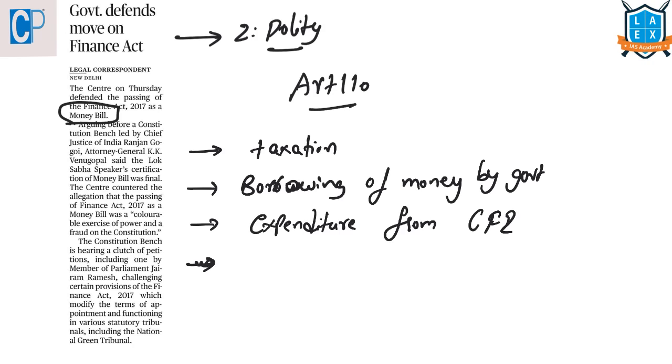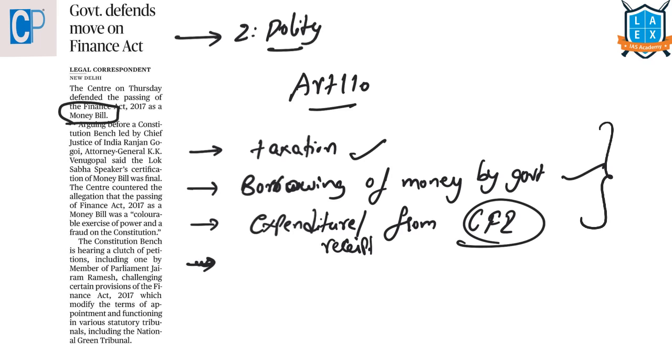So when will a bill be known as a money bill? A bill will be said to be a money bill if it contains provisions related to taxation and borrowing of money by the government and expenditure from, or any receipt, that is revenue, to the Consolidated Fund of India. Then the bill related to these provisions will be regarded as a money bill. Who will certify this money bill? It is the Speaker. The Speaker will certify a bill as a money bill and the Speaker's decision is final.